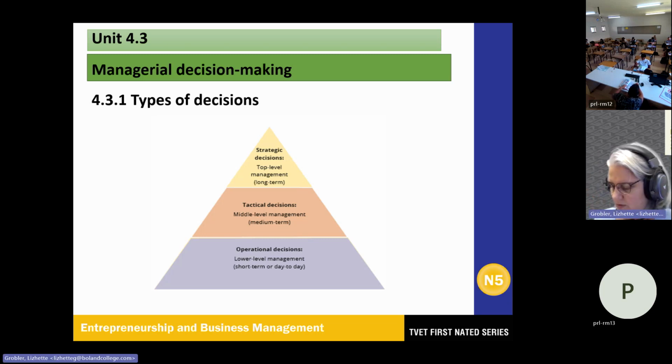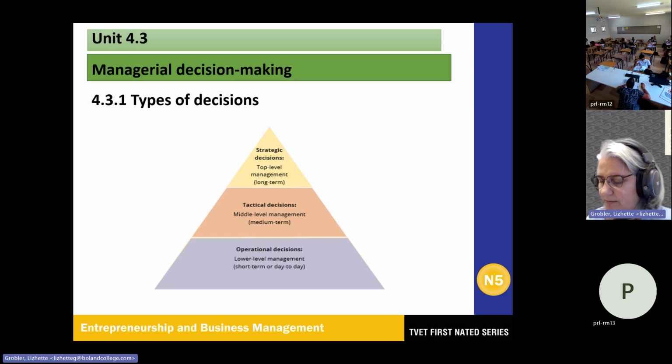The types of decisions that we're going to look at. Obviously, you must make the right decisions as a manager, and that is very challenging, whether it is on a personal level or business-wise.